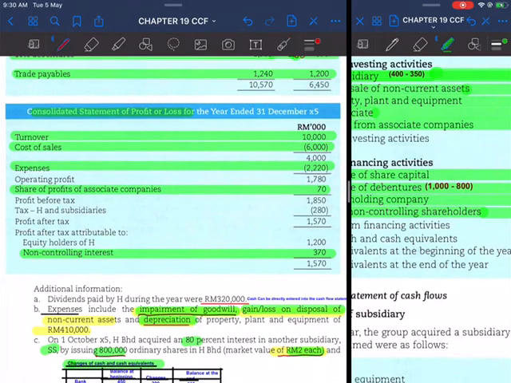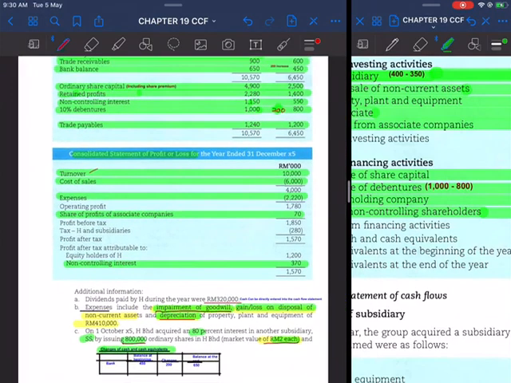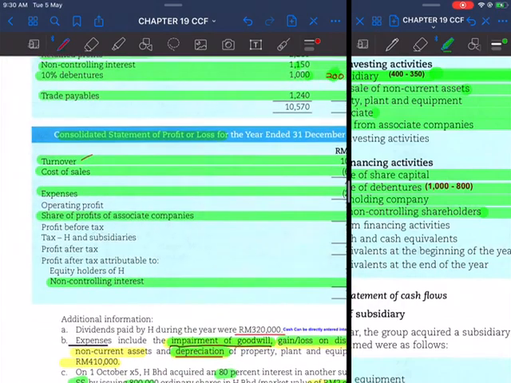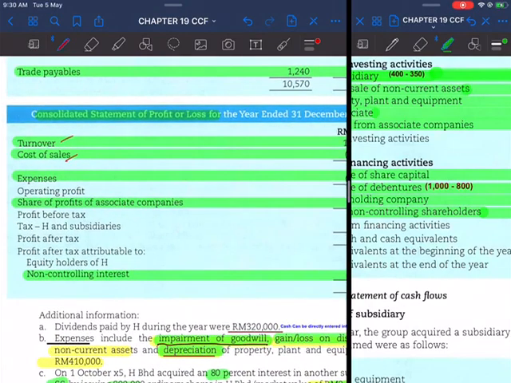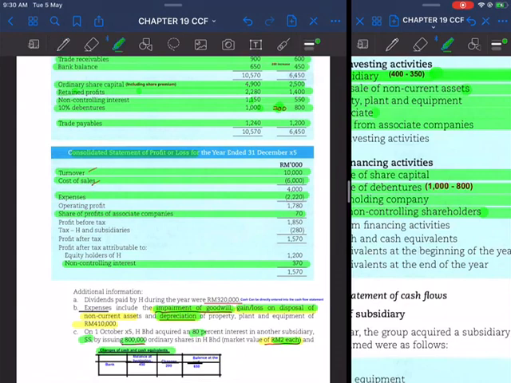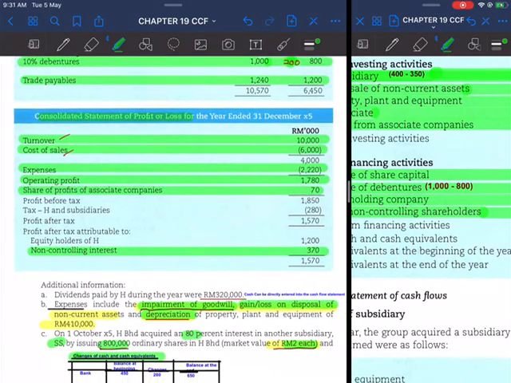Turnover, we have settled turnover in the sales when we calculate trade receivables. For cost of sales, we have settled cost of sale when we calculate the inventory account for inventory, where we want to calculate the purchases. And then expenses, we have already settled that, so you get operating expenses. Okay, settle. And then share of profit, we have already settled when we want to calculate the associate company account. Then you get profit before tax. And then tax for the group, which is 280.